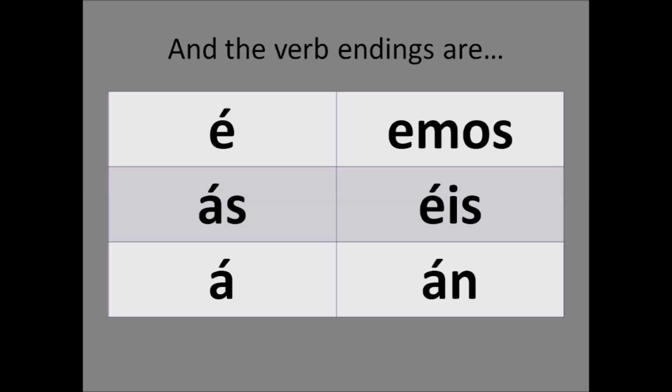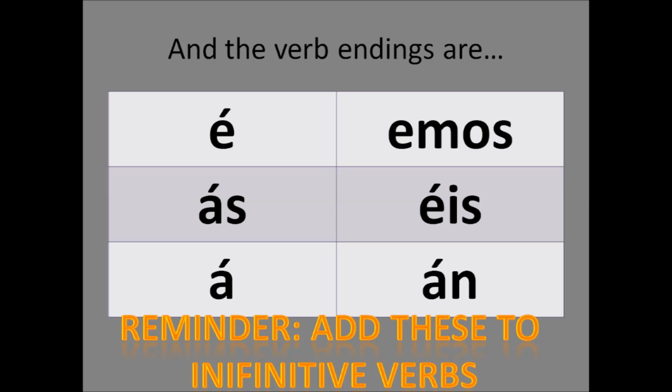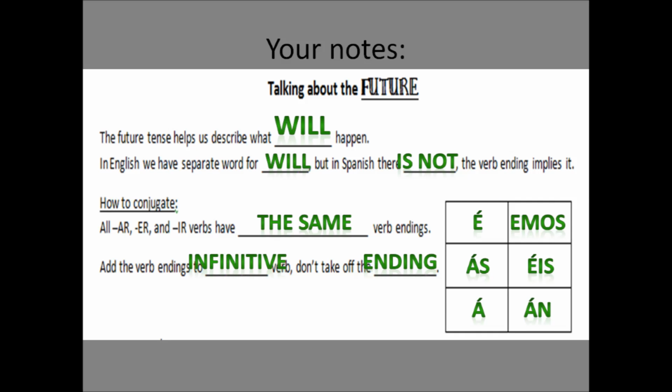So here are the verb endings. É, ás, á, emos, éis, án. Notice there's an accent in the yo, the tú, the él, the vosotros, and the ellos. Pause and write this in your notes. Here's what you should have on your note guide. Pause the video and make sure that this is what you have on your paper.